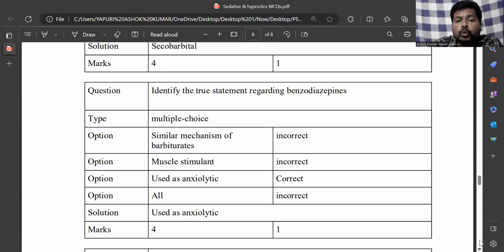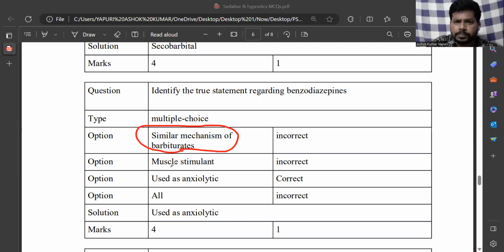Identify the true statement regarding the benzodiazepines. So let's see the true statement. Benzodiazepines have a similar mechanism to the barbiturates. Even though both produce sedation, barbiturates bind to the active site of the GABA receptor, while benzodiazepines bind to the allosteric site of the GABA receptor.